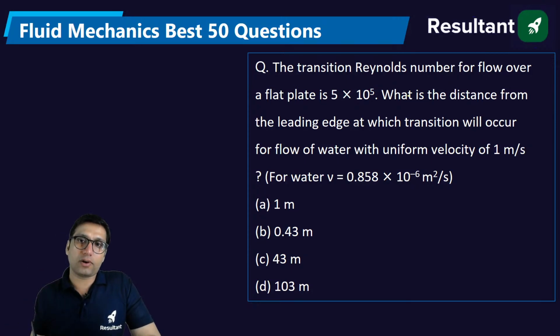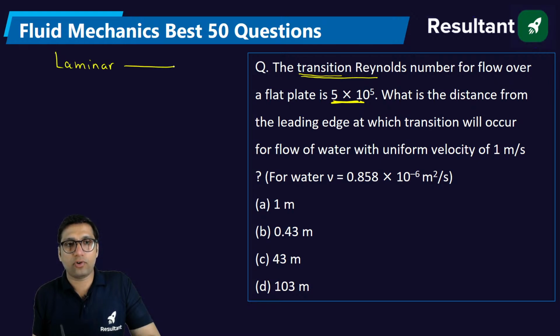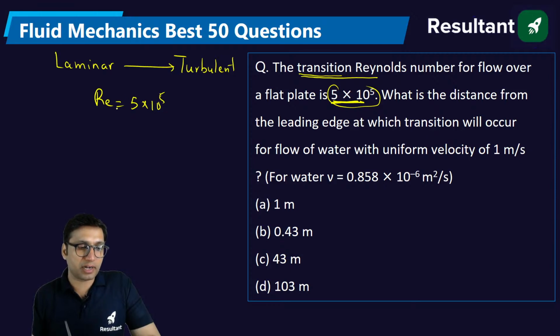The transition Reynolds number for a flow over a flat plate is given. What is the meaning of transition Reynolds number? Transition Reynolds number means it will decide whether the flow will go from laminar to turbulent. This is decided based on a Reynolds number. For a flat plate, that value is 5 into 10 power 5. If the Reynolds number will cross this value,